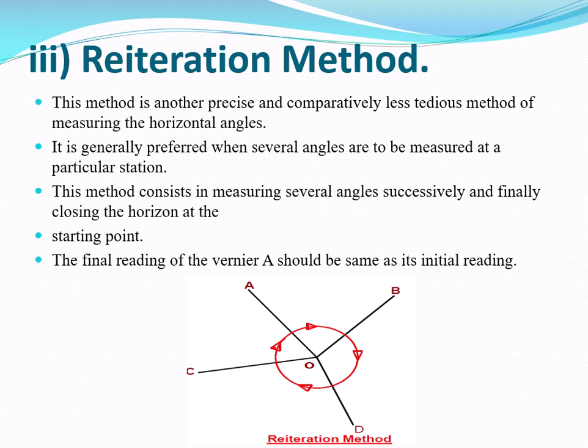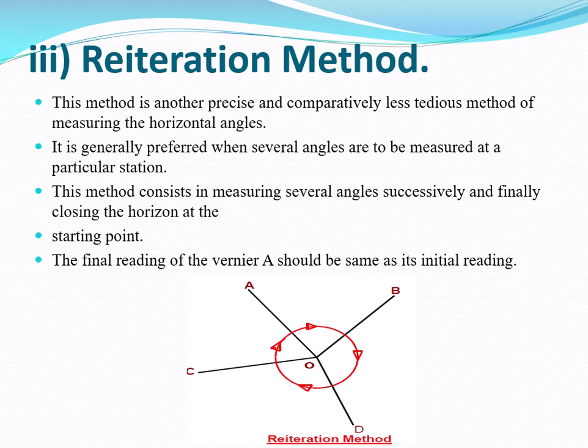The final reading of vernier A should be the same as its initial reading. So this is all about the reiteration method. In this method we have to set out the theodolite at the station O point and bisect the A point with vernier A and vernier B readings of 0 degrees and 180 degrees respectively.